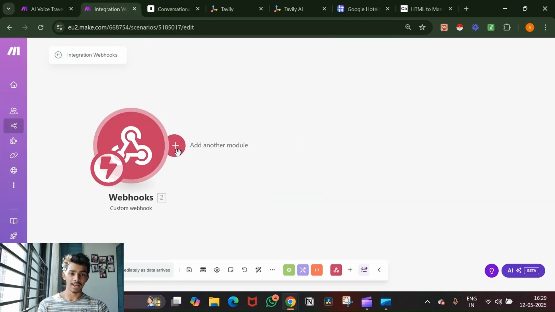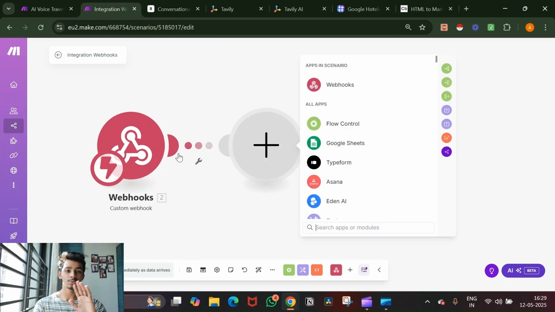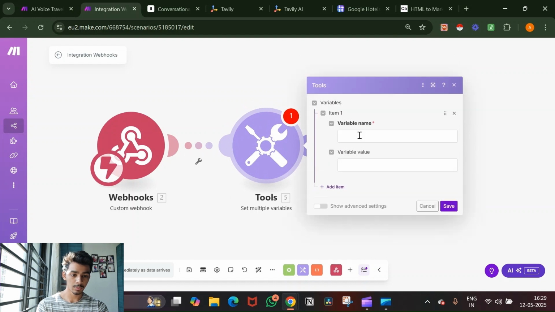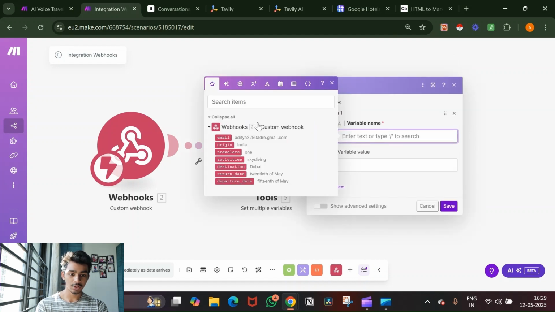Okay, so after that, now you've seen it talk. We got all the data. Actually, I got all the data, but I've reloaded my screen. So we tested it out, we got all the data, that's fine. Now what we do is we set multiple variables, and you see, we have all the data right here. It ran properly, that's fine.